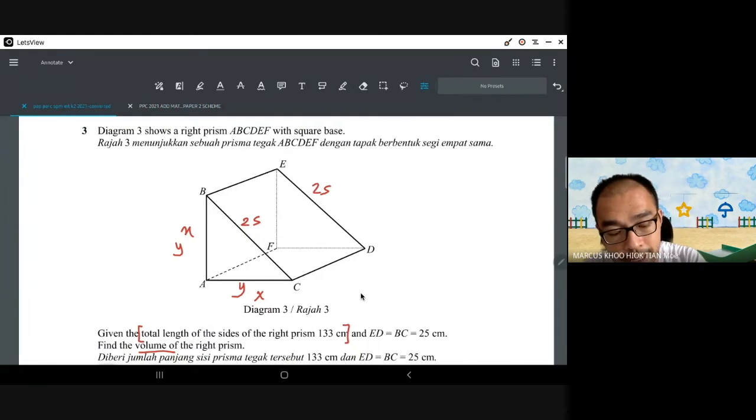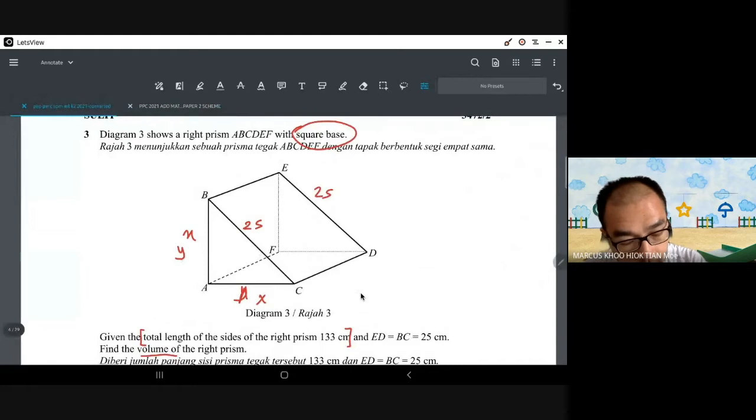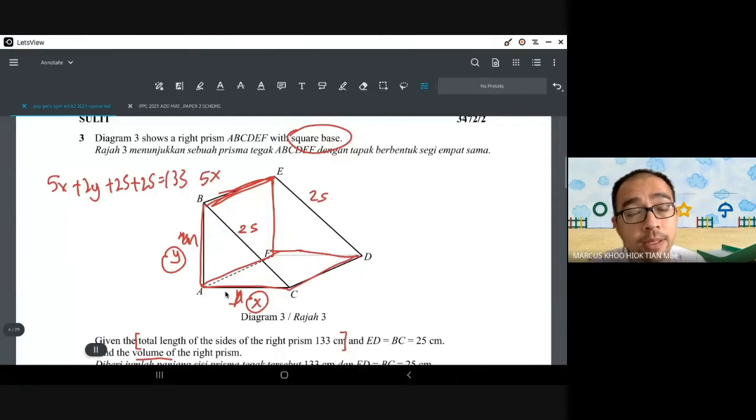Because the base is square, and in Puan Lim's scheme, she put this as x and this as y. So that's why it's only 2y, and then 1, 2, 3, 4, 5. Okay, 5x. So 5x plus 2y plus 25 plus 25 equals 133. The total number of sides. 5x plus 2y plus 25 plus 25 equals 133.